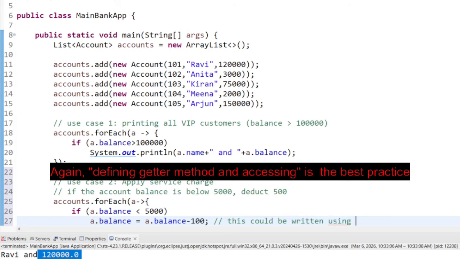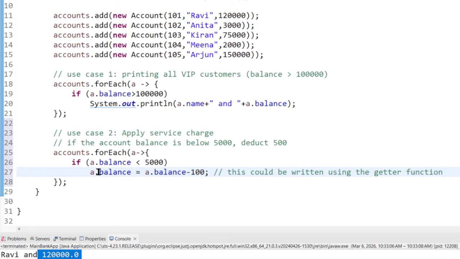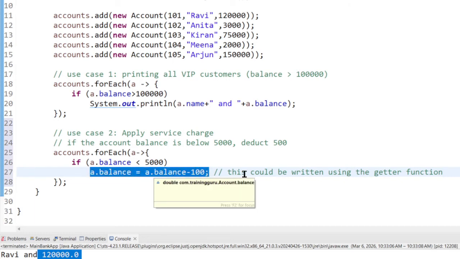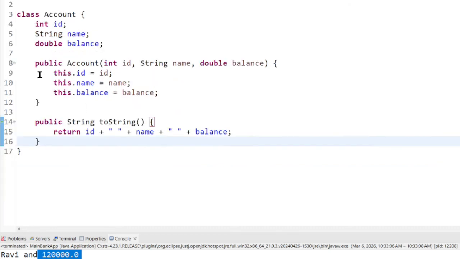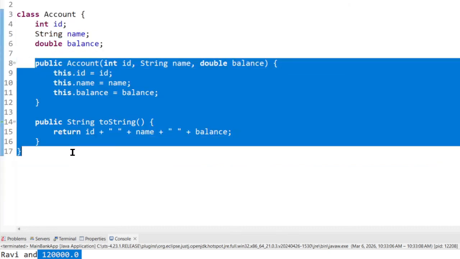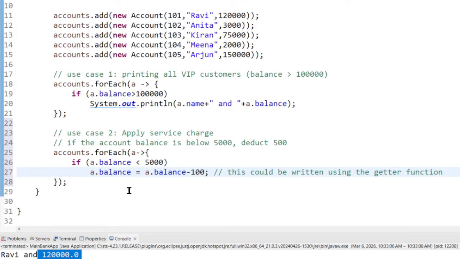written using the getter function. Okay, right, it is not advisable to access the properties directly like this. So while implementing this, you can go to the account class and generate the required setters and getters. I have not done it, but you can do that. Okay, so this is done.